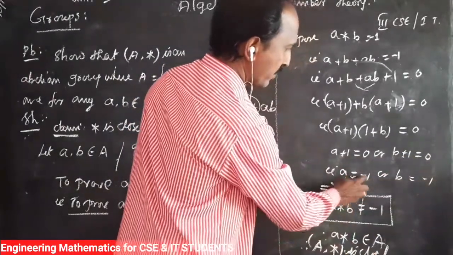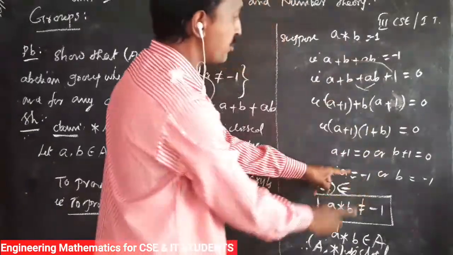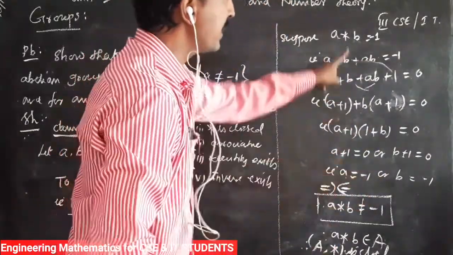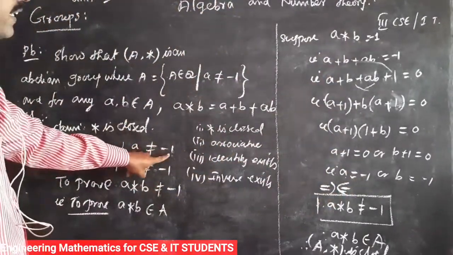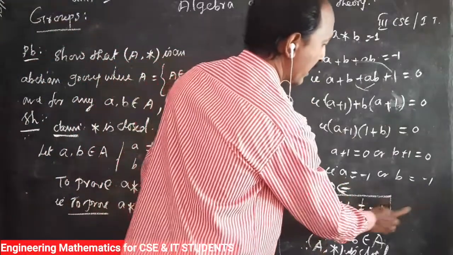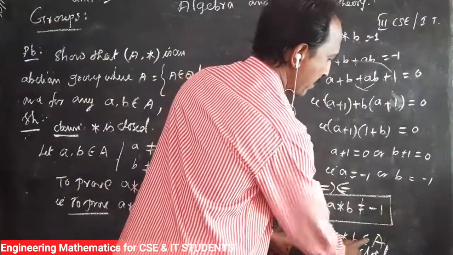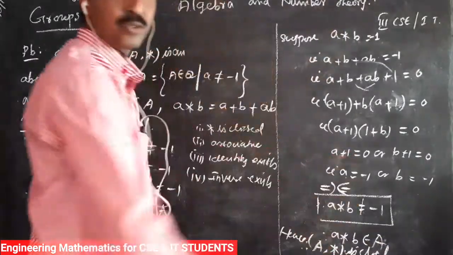So taking this condition, A equals -1. So the assumption is wrong. The assumption was made this way, and that is why this came out. But we already defined that A is not equal to -1. So the assumption is wrong, so we take A star B is not equal to -1. Therefore A star B belongs to A, hence star is closed.